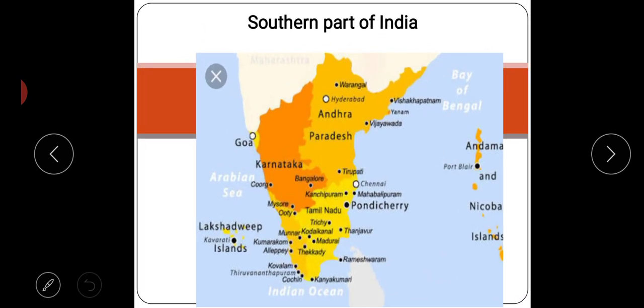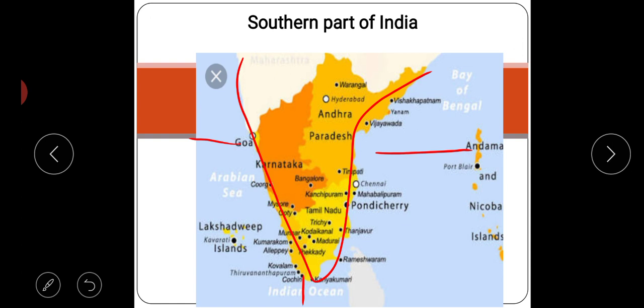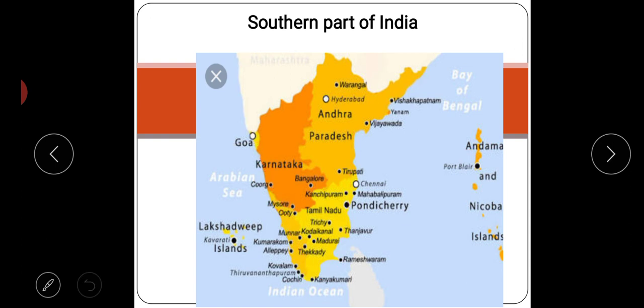Now see the southern part of India. You can see this is the downside shape. This is the southern part of India, and this is also called a peninsula. And what is the meaning of peninsula? A peninsula is an area which is surrounded by water from three sides. You can see this is one side, this is the second side, and this is the third side. That's why it is called a peninsula.